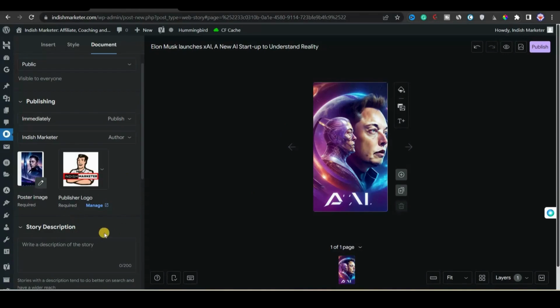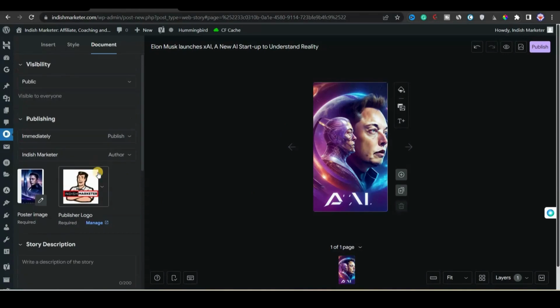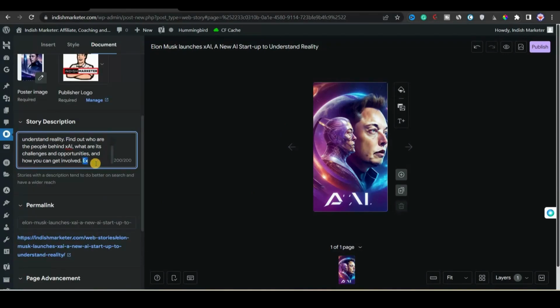So next we will write a short description for the web story. To write a short description, you can write what your web story is going to cover.